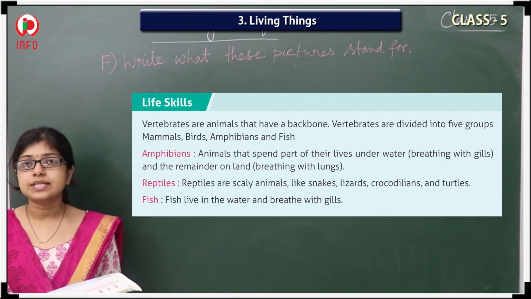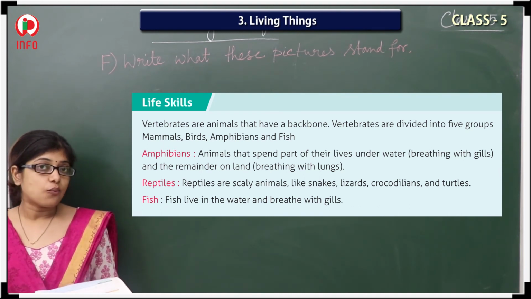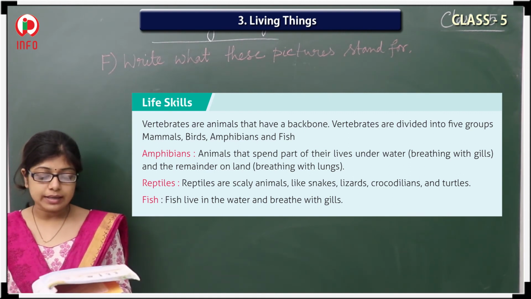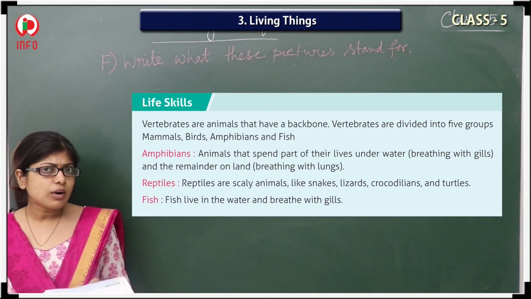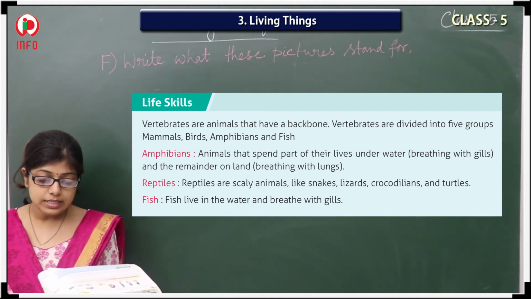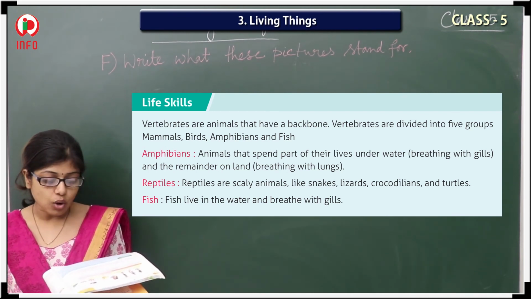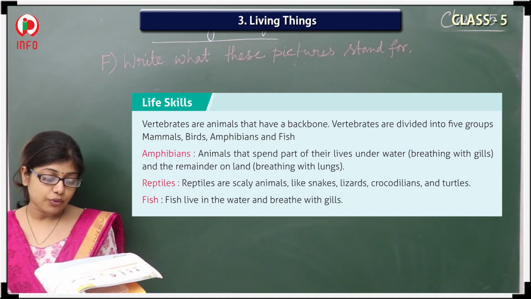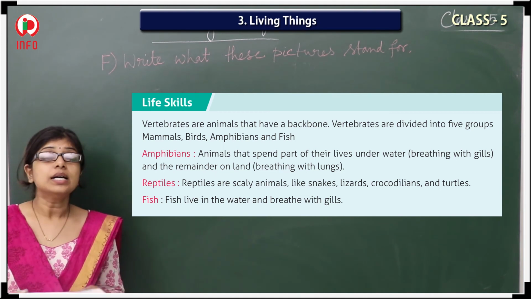So vertebrates all have backbones, and vertebrates are divided into five groups: mammals, birds, amphibians, fish and reptiles. First, what is a mammal? A warm-blooded vertebrate animal distinguished by the presence of hair or fur, and females secrete milk for the nourishment of the young. They are considered mammals.